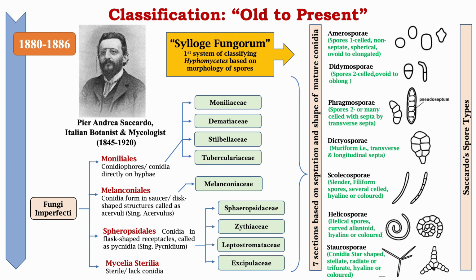Followed by Helicospori: here spores are helical, curved, allantoid, hyaline or colored. Followed by Staurospori: here conidia are star-shaped and radiate or trifurcate, hyaline or colored.